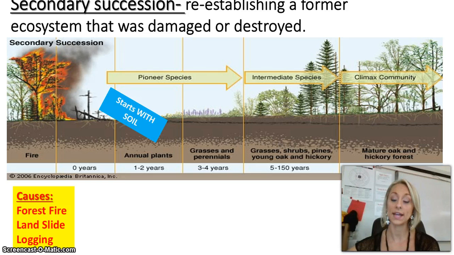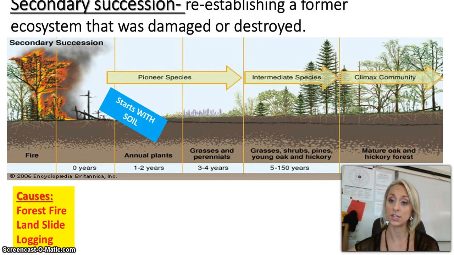Next, let's take a look at secondary succession. Secondary succession is when a former ecosystem has to start over or has to reestablish itself. Examples of this occurring would be floods, fires, and landslides. These would cause a complete or climax community to have to start over. Now, something to note here is that secondary succession starts with soil.